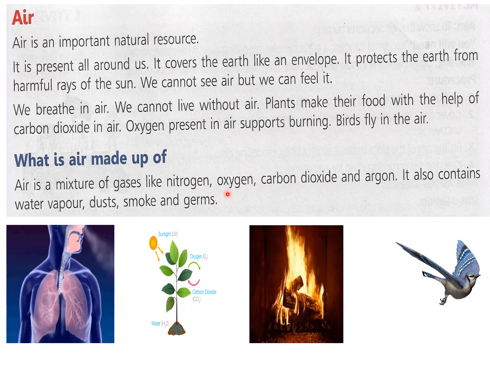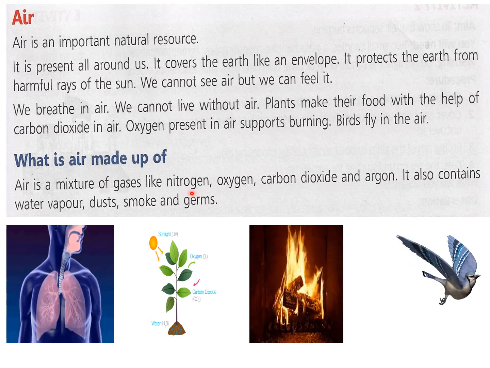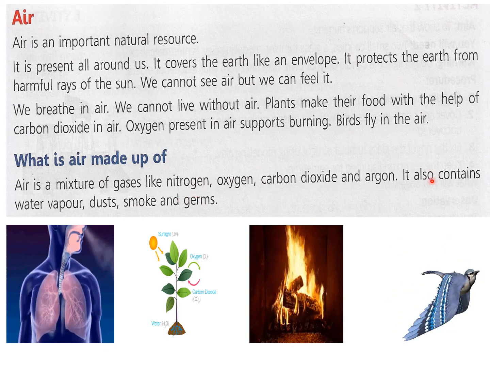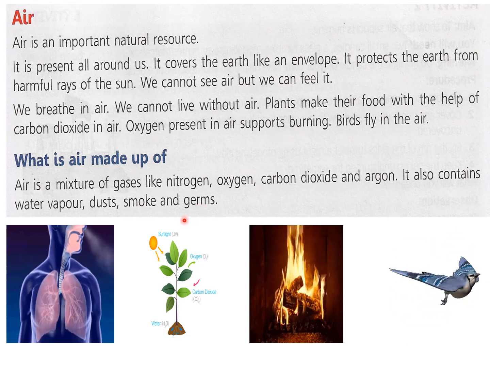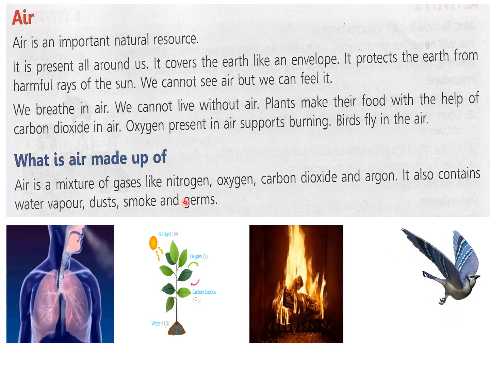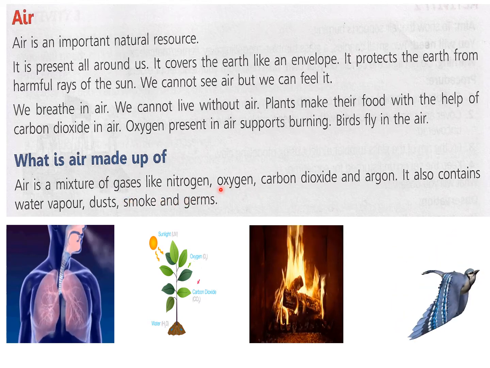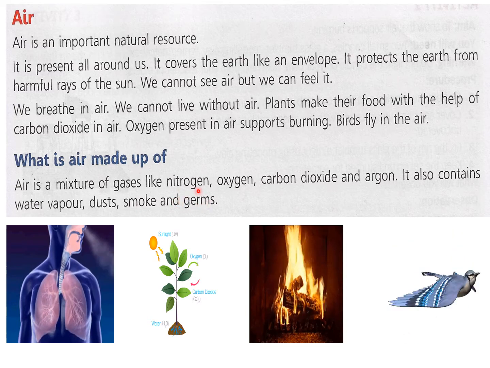And major part of the air is made up of nitrogen, that is 78% in the atmosphere. It also contains water vapor, dust, smoke and germs. So these are the components which are present in the air, and air is made up of these gases.